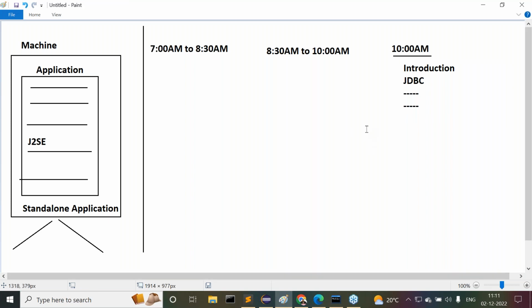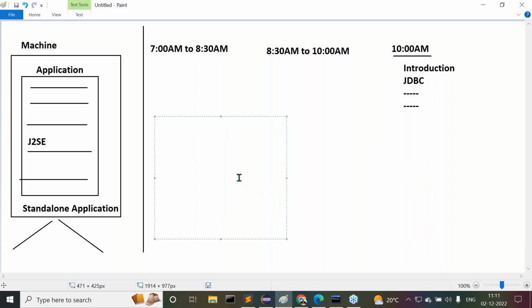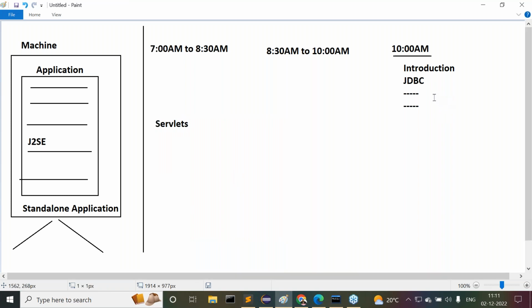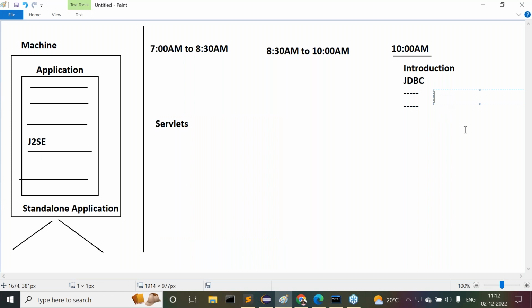Then what I'm telling you: the servlets topic is available under advanced Java: JDBC, servlet, JSP, JSON and all. Those topics I want to take at 7 to 8:30. Please recognize this. How much duration will it take? Up to maybe 20 days. I will take it at 10 o'clock. Please recognize my point here. Why? Because this is mandatory for me.